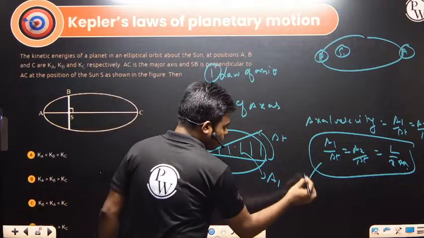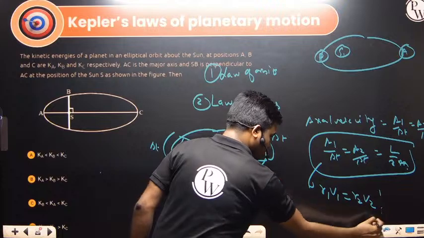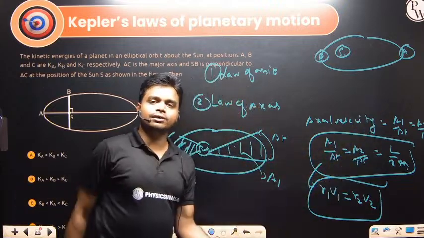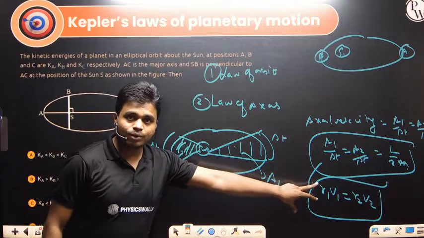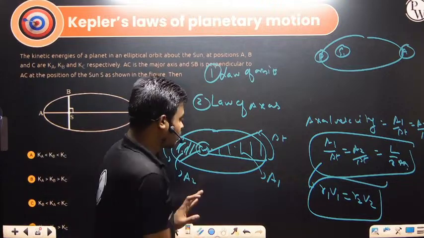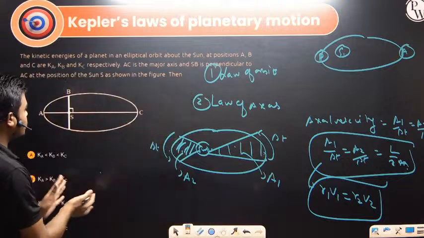And from this part we are also getting r1 v1 equals r2 v2. This particular expression says that if the planet is near the sun, it will travel faster. If the planet is away from the sun, it will travel slower. So this point has slow velocity and this point has high velocity. So let's solve this particular question over here.